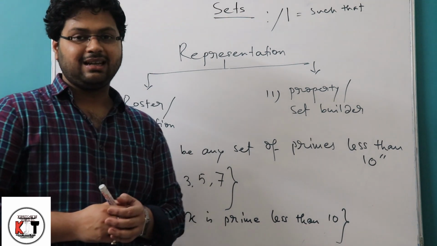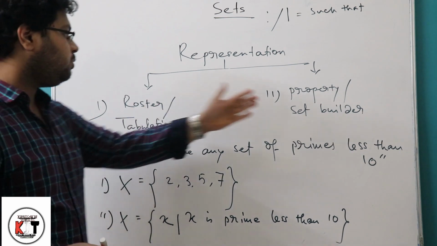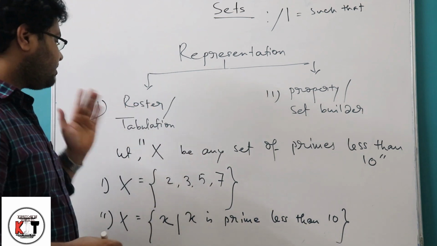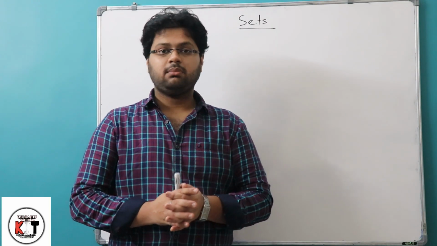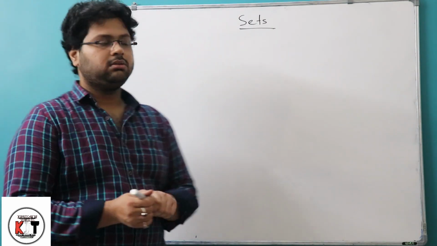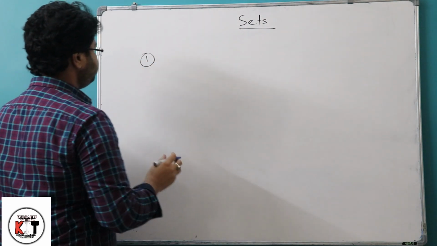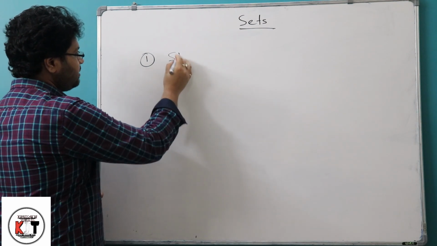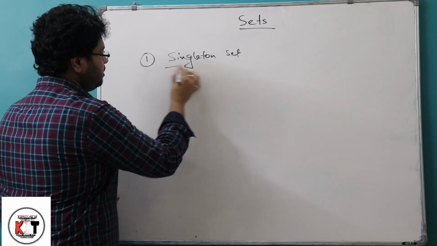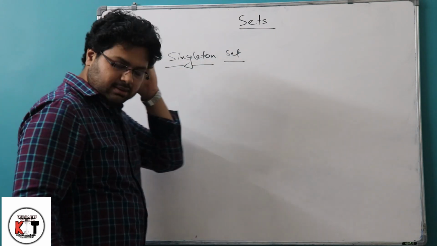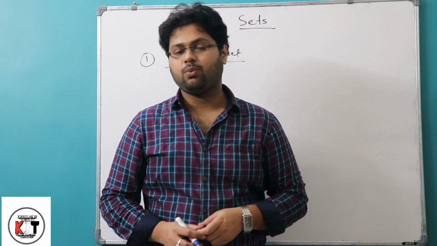So students, I think it is clear to all of you how we can represent the set by these two different ways, that is the roster method or the property method. So now we will see some definitions in this chapter. The first one is the Singleton set. A Singleton set means a set which will contain only one element, not more than one element.